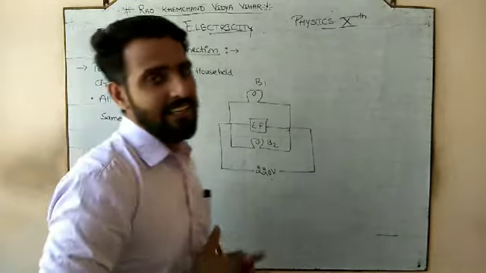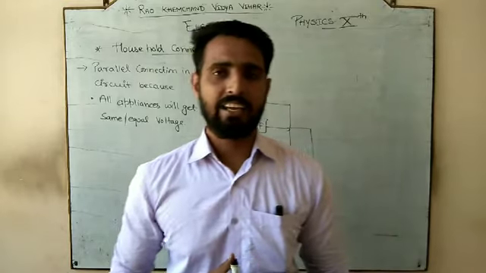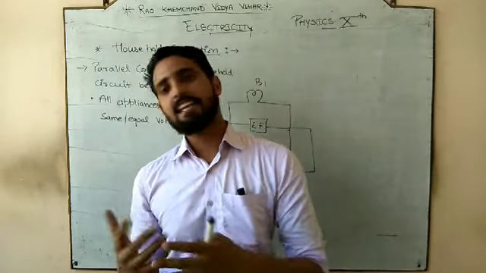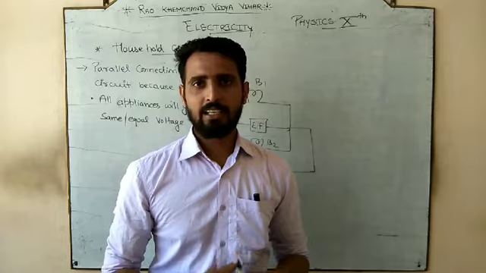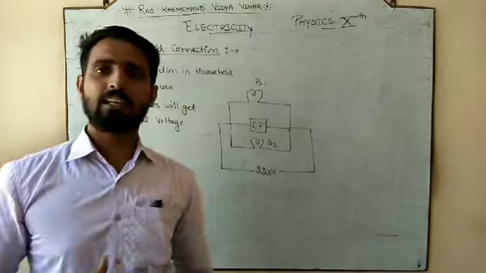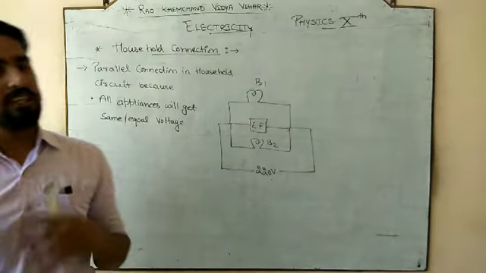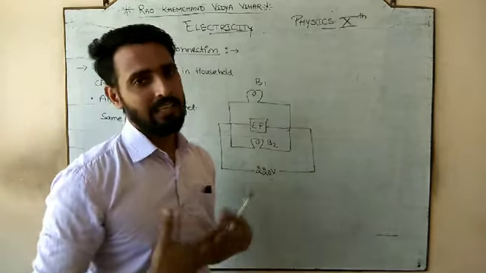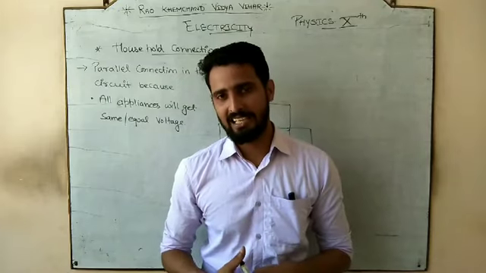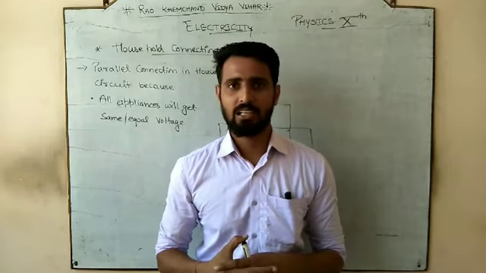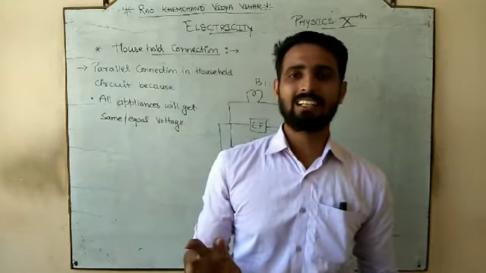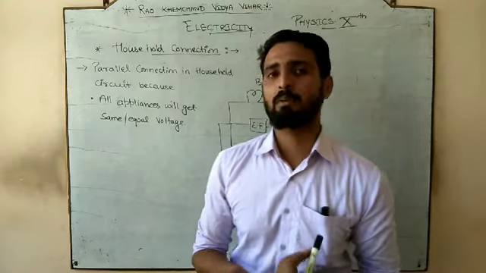And we all know that in real life, all the appliances in our household are of different electric power. फैन का इलेक्ट्रिक पावर अलग होता है, बल्ब का अलग होता है, तो सबका इलेक्ट्रिक पावर अलग है. It means all the appliances require a different amount of current. फैन को चलने के लिए अलग करंट चाहिए, एलईडी को चलने के लिए अलग चाहिए, टेलीविजन को अलग, रेफ्रिजरेटर को अलग. You have seen that, ये आप लोगों ने पहले भी देखे हुए हैं, that sometimes when the voltage is low, the current in the circuit is low, so some of the appliances work, some of them don't.